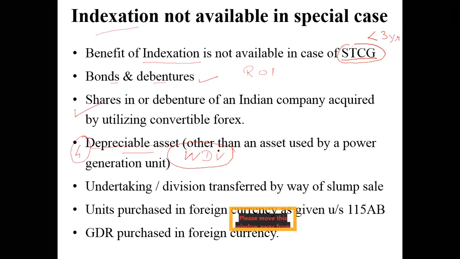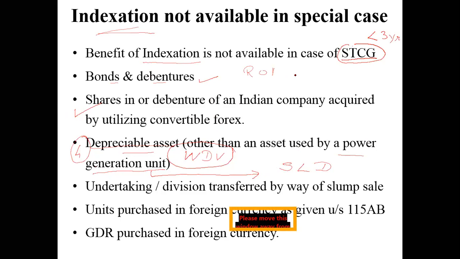Okay, there is only one exception: only power generation units are eligible to claim the benefit of indexation. I repeat, only power generation plants are eligible to claim the benefit of indexation. The reason being, all power plants generally follow the straight line method of depreciation. So whichever company follows the straight line method of depreciation is indirectly eligible to claim the indexation benefit. But if any company is following the written down value method of depreciation, then indexation benefit is not applicable for it. Any doubts in understanding this?